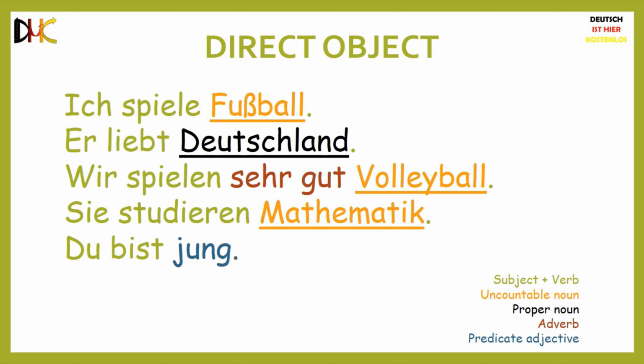Du bist jung. In this sentence, there is no direct object, since there is no noun or pronoun directly linked to the verb. Jung is also a complement, but it is not a direct object, it is a predicate adjective. The color coding on your screen helps you to understand that I have used only uncountable nouns, proper nouns, adverbs, and predicate adjectives here. To be able to use common nouns and personal pronouns as direct objects in a sentence, we need to know something called the accusative case.